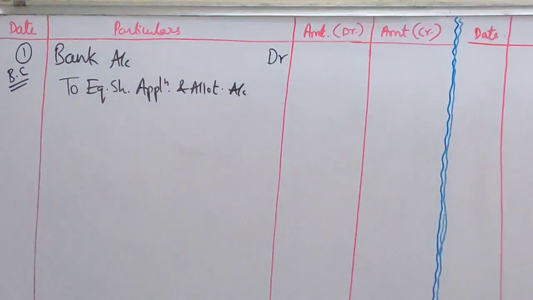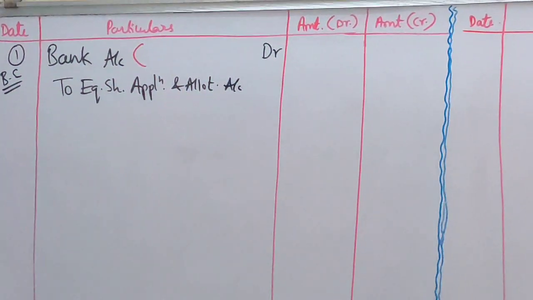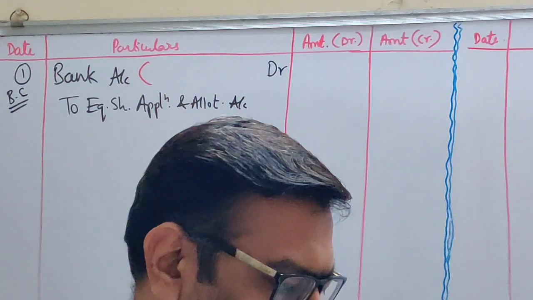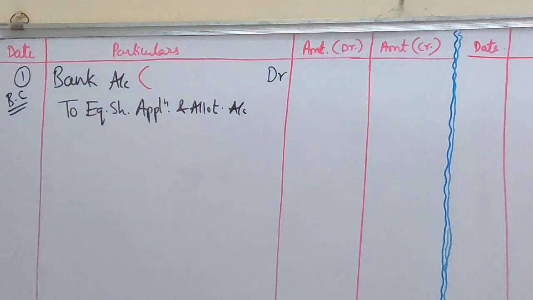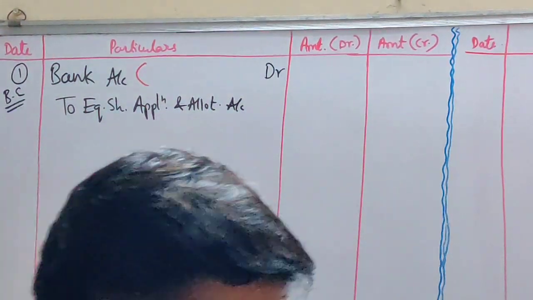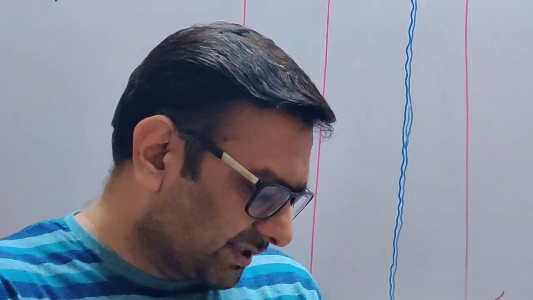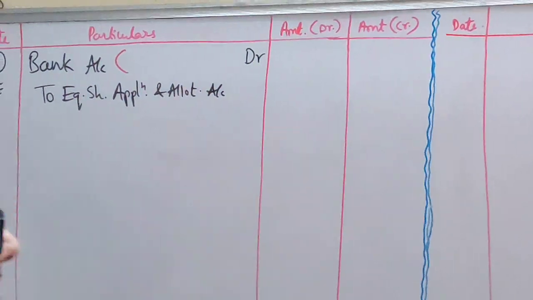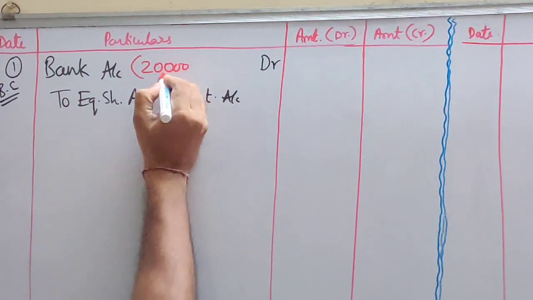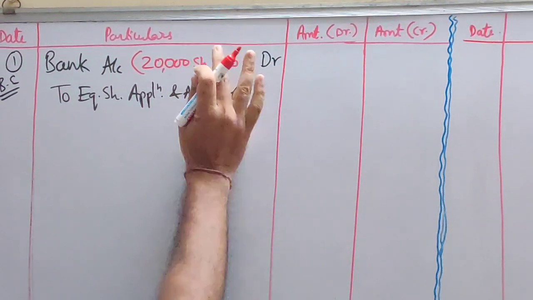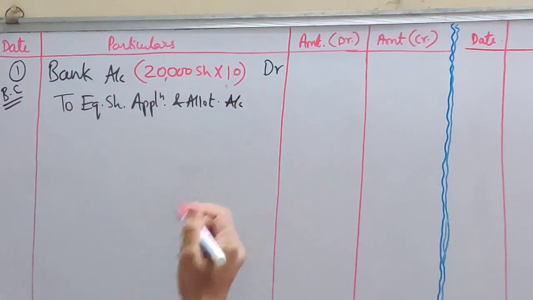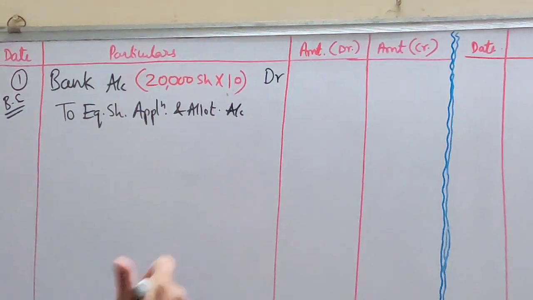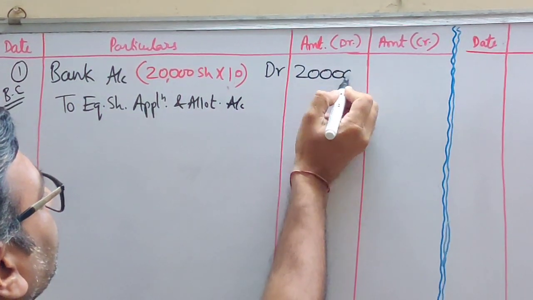Let's write down the working note in brackets. How many shares were there, students? Total 4 lakh rupees divided into shares of 20 each. So how many shares will it be? You will divide 4 lakh rupees by 20 rupees of face value. So the number of shares is 20,000. So 20,000 shares of 20 each. Sorry, we are collecting only 10 at this time, at the time of application. So what will be the amount? 20,000 into 10 is 2 lakh rupees.